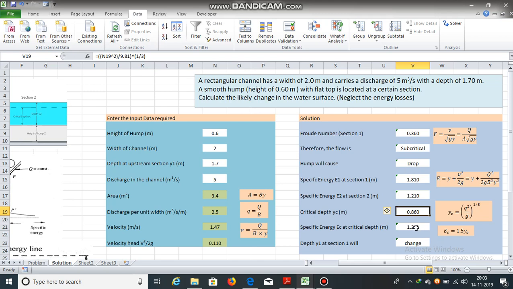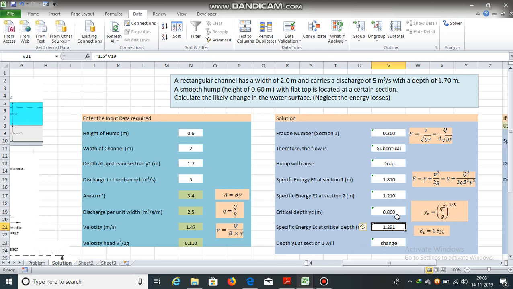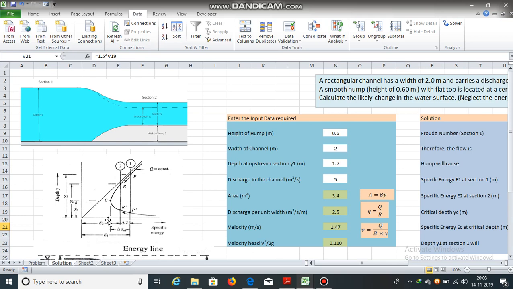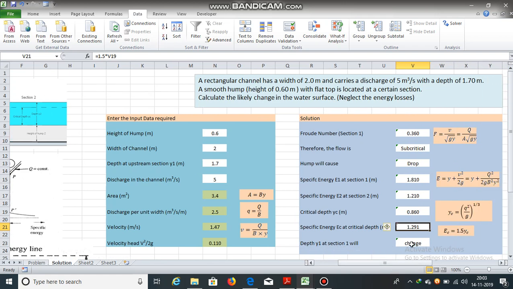Now specific energy at critical depth can be obtained by multiplying critical depth with 1.5. So 0.860 multiplied by 1.5 will give us the specific energy at critical depth. If we draw a line here passing through C, this line will represent specific energy at critical depth. It is equal to 1.291 meters.